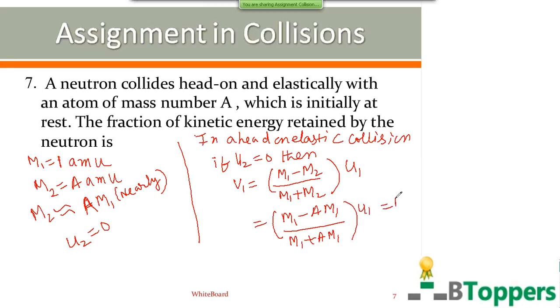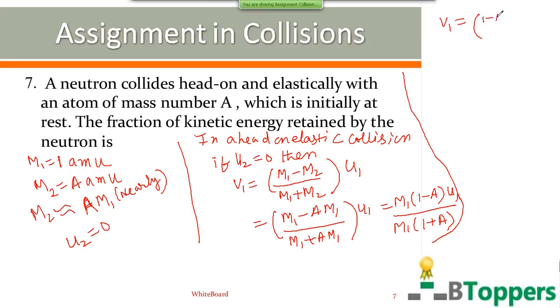So you can take m1 common in both numerator and denominator. So you get V1 equal to (1 minus A) by (1 plus A) times u1. A is understood to be greater than 1, so V1 is some negative scalar multiple of U1. That means after collision, the neutron moves opposite to its initial direction of motion, rebounds back.